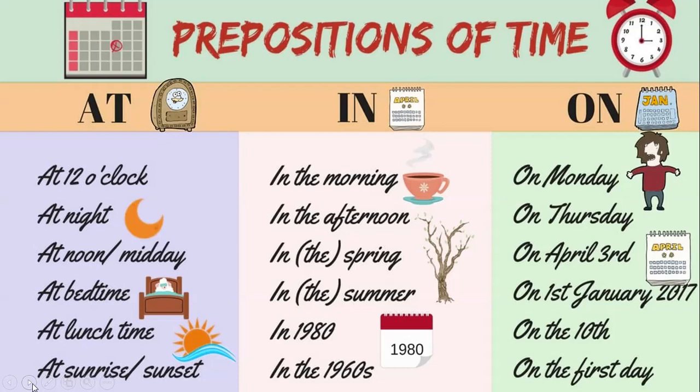Let us read about on. On Monday, on Thursday, on April 3rd, on 1st January 2017, on the 10th, on the first day.